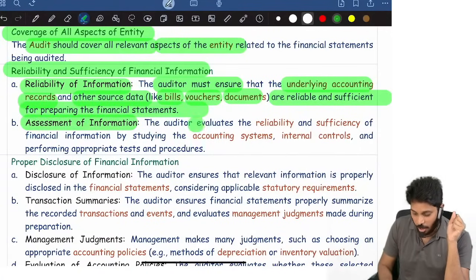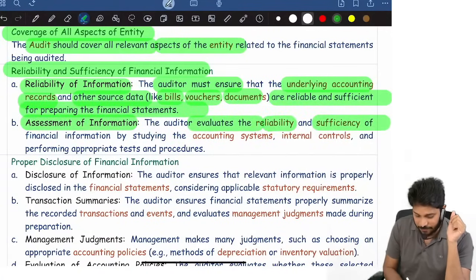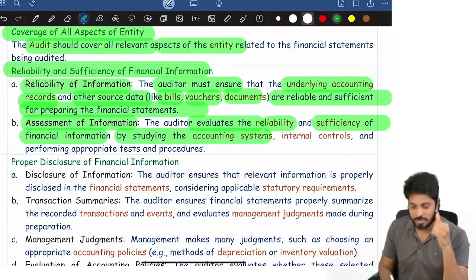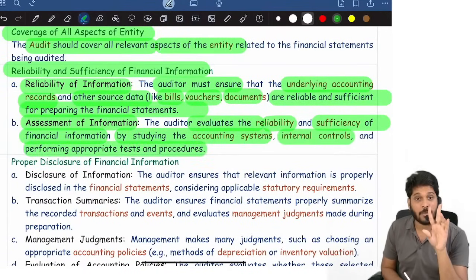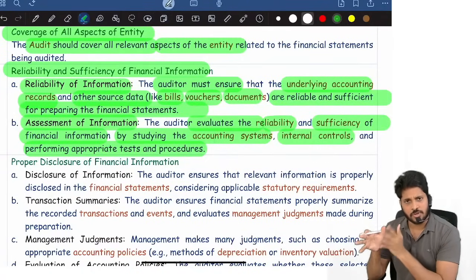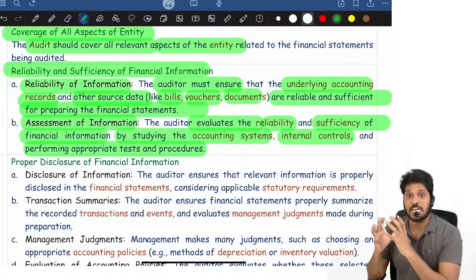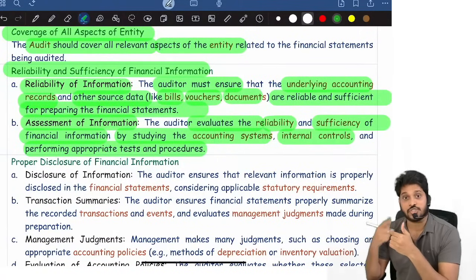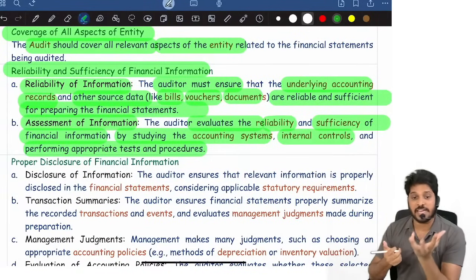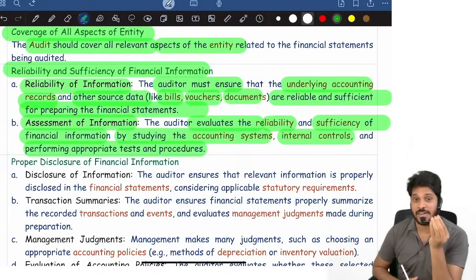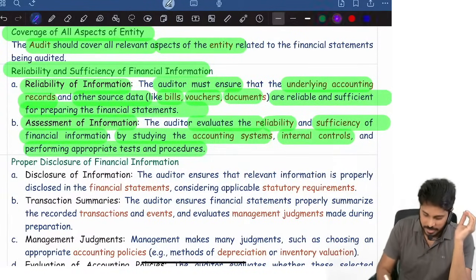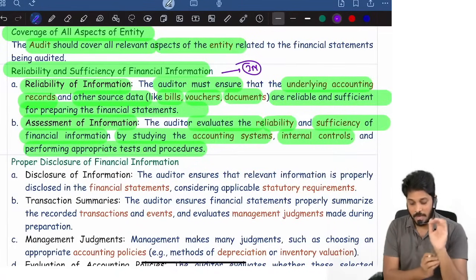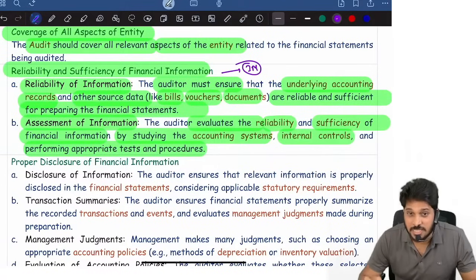Then assessment. The auditor evaluates the reliability and sufficiency of information by studying accounting system, internal controls and performing tests and procedures. How do you know whether books of accounts are reliable or not? You first understand what books of accounts company maintain. Accounting system you observe, internal controls you observe, you test those records, you verify those records by performing inspection, observation, physical verification, something you do. By testing that, you will get evidence on reliability and sufficiency of financial information. This itself they can ask as a 3 marks question in exam. Write about reliability and sufficiency of financial information.